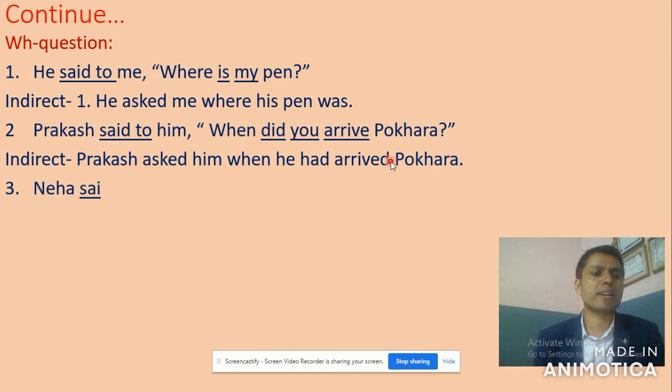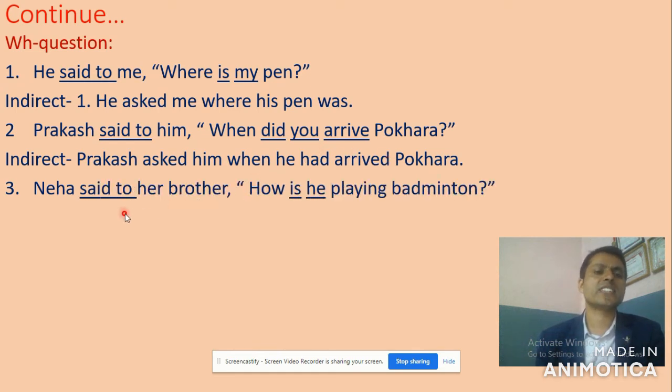Okay, now look at number 3. Neha said to her brother. Now said to changes into obviously asked, as there is a question mark. Neha asked her brother. Remove this comma and this double inverted comma as well. Then we can use the same word how as a connective. Neha asked her brother how.